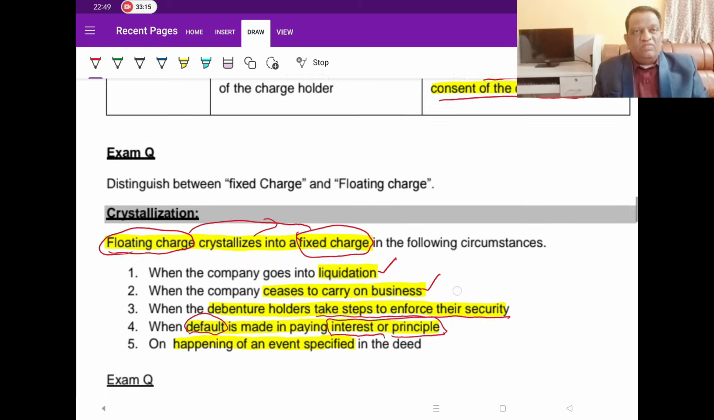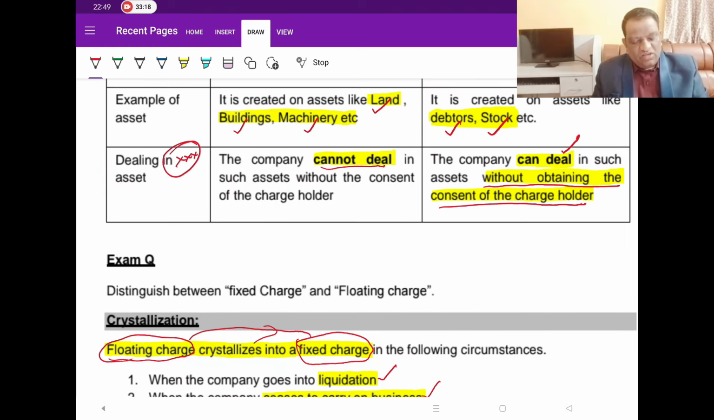What happens if he converts into fixed charge? Once he converts into fixed charge, then you cannot sell the asset without his knowledge. So here, without his consent, you can't sell. But in floating charge, you don't require consent; even without obtaining it, you can sell.